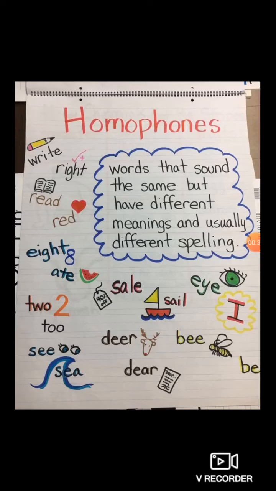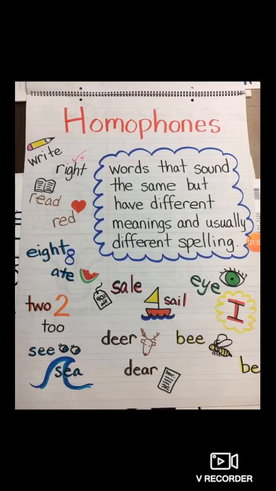For example, write and right. W-R-I-T-E, write, and R-I-G-H-T, right. These two spellings are different. They have two different meanings, but their pronunciation sounds the same. It sounds similar. That's why it's known as homophones.